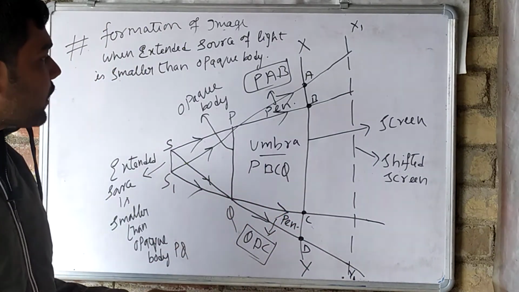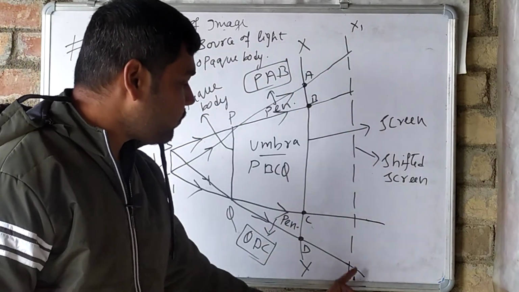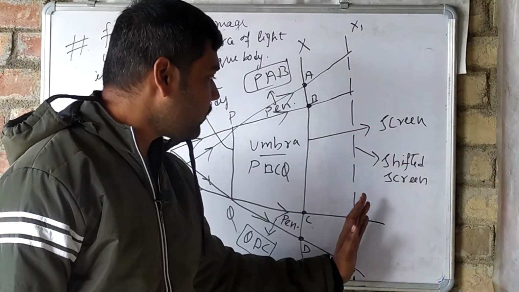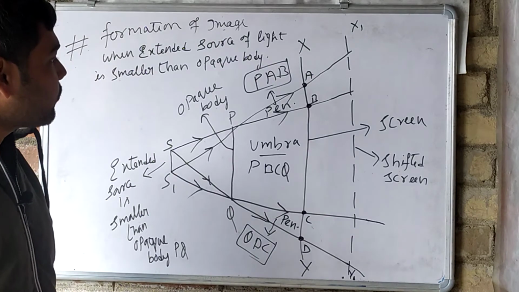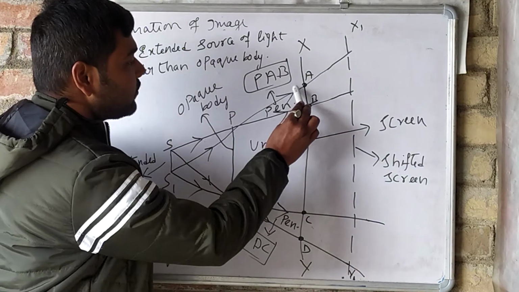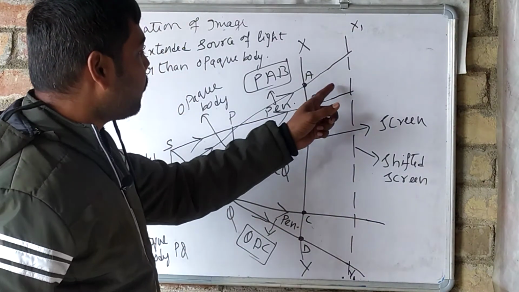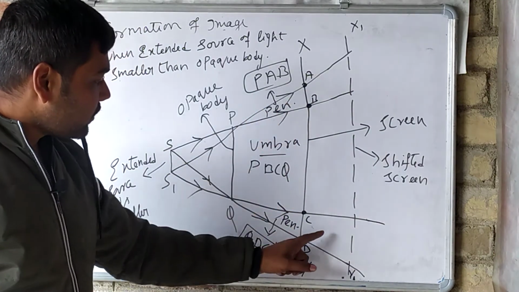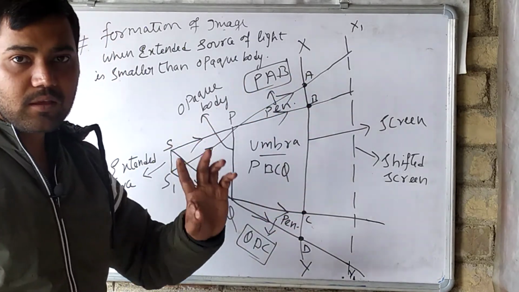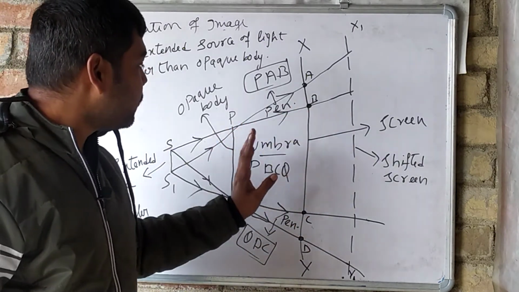Now what happens if we shift the screen from XY to the X1 Y1 position? We are observing that the size of penumbra is increasing. See here, only this much of the size. Now this is larger as compared to this one. So the size of penumbra increases and also the size of umbra increases.